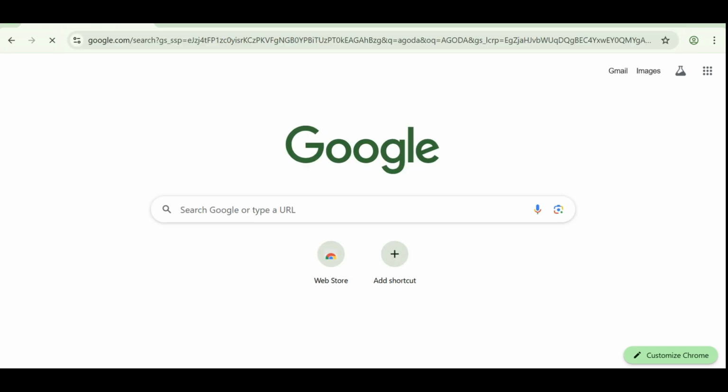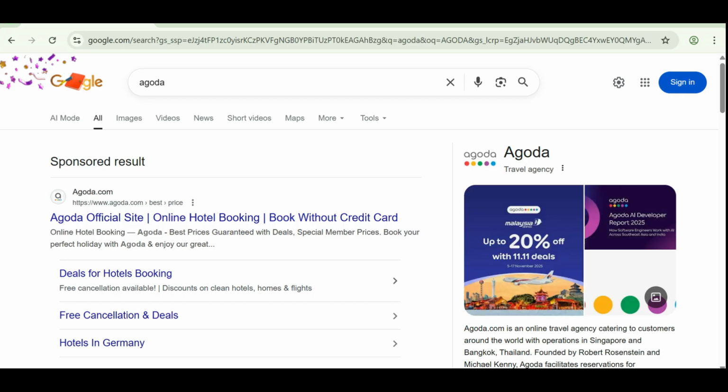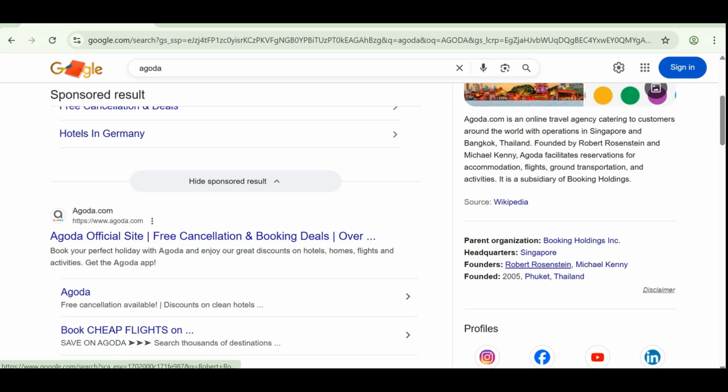You can see that it's a travel agent, but it also offers affiliate marketing programs that can help other individuals or third parties make money online by doing affiliate marketing. It's from Singapore, as you can see, and it's now classified under Booking Holdings Inc. So what you do is come here and open the platform, which is Agoda.